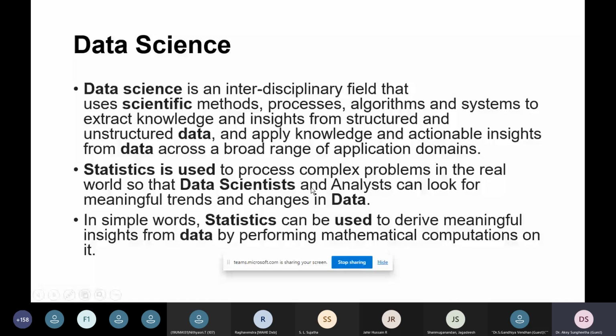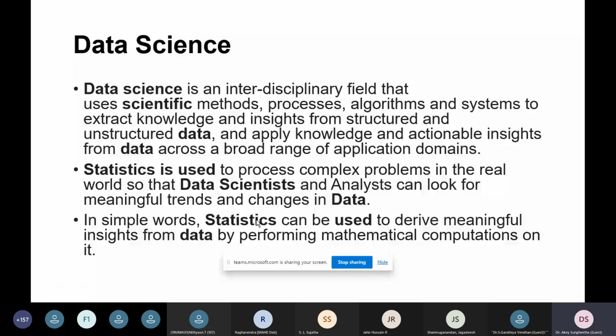So statistics is a very powerful technology where we analyze a bulk or large amount of information, from which we obtain certain knowledge. Statistics is used to derive meaningful insights from any kind of data in the mathematical aspects.